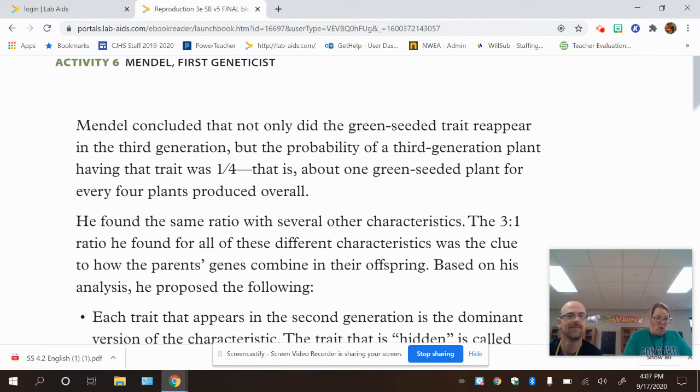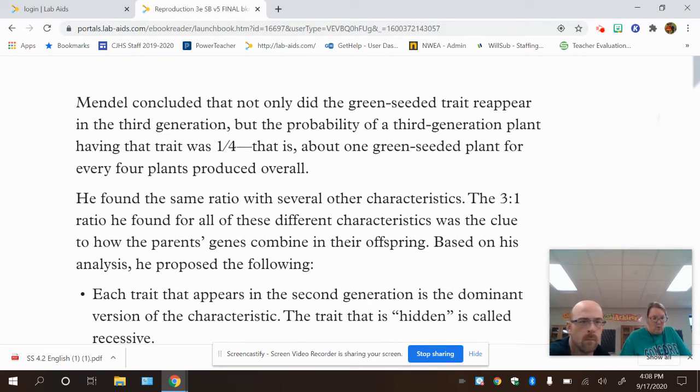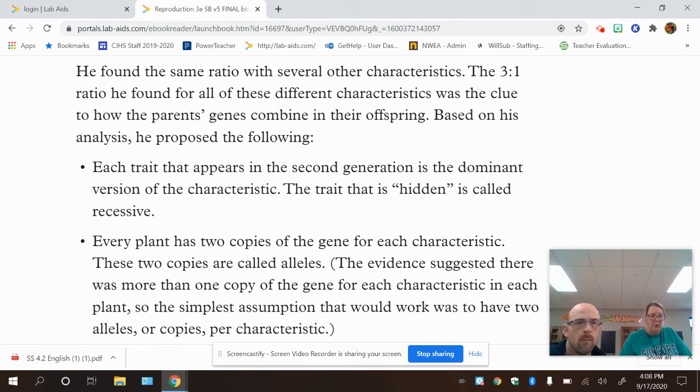Mendel concluded that not only did the green seeded trait reappear in the 3rd generation, didn't the orange tail trait reappear in the 3rd generation of Sky and Poppy's offspring? But the probability of a 3rd generation plant having that trait was 1/4. That is about 1 green seeded plant for every 4 plants produced overall. He found the same ratio with several other characteristics. The 3 to 1 ratio he found for all of these different characteristics was the clue to how parents' genes combine in their offspring.